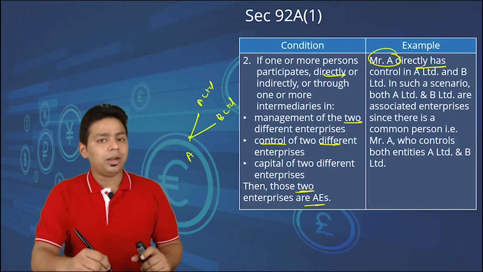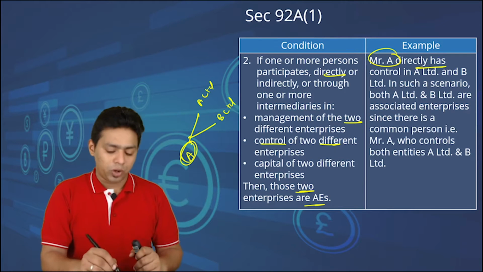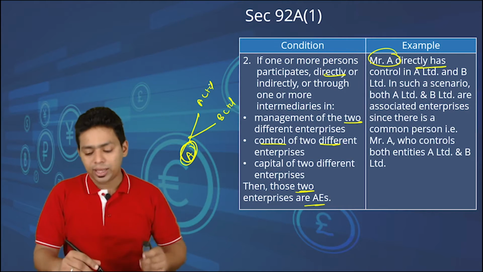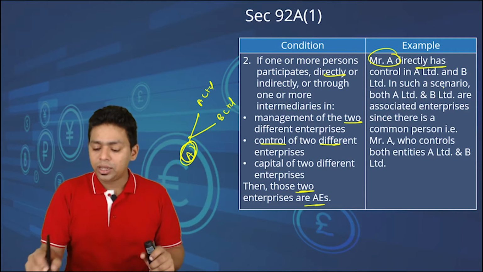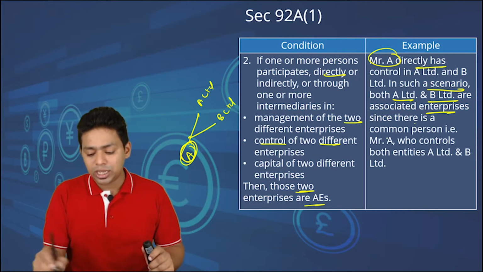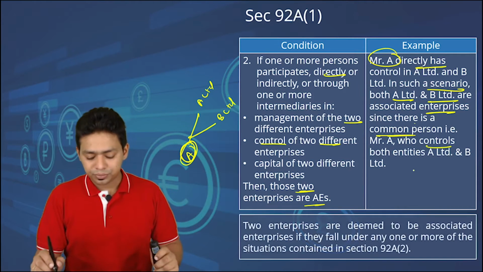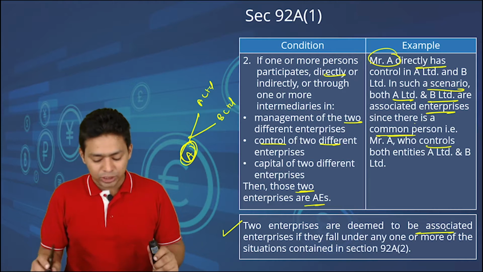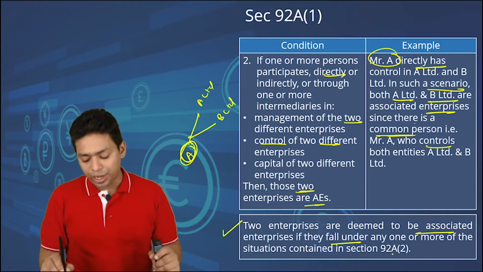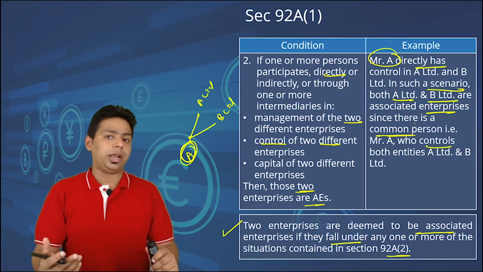Okay, now A Limited and B Limited directly don't do any transaction with each other, but because their father is common, because the person who controls both the entities is common, these two are also called associate enterprises. Please understand that in such a scenario, both A Limited and B Limited are associate enterprises, since there is a common person, that is Mr. A, who controls both the companies. Two enterprises are deemed to be associate enterprises if they fall in one of the situations contained in section 92A subsection 2. So this was the general definition of associate enterprises.